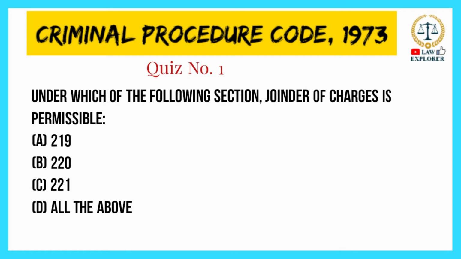If you refer to chapter 17 of CRPC, it is titled The Charge. It has two parts. Part A is form of charges, which runs from section 211 to section 217, and part B is joinder of charges, which runs from section 218 to section 224.